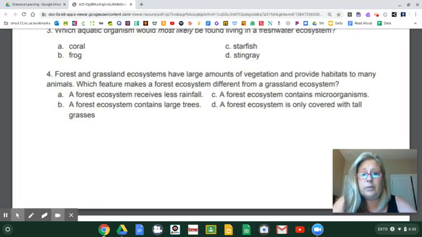All right, D, a forest ecosystem is only covered in tall grasses. No, that's a grassland. So y'all figured this one out. And y'all notice that this grasses that's right here goes with D. A forest ecosystem is only covered with tall grasses. Somebody messed that up. It wasn't me. All right, let's go.